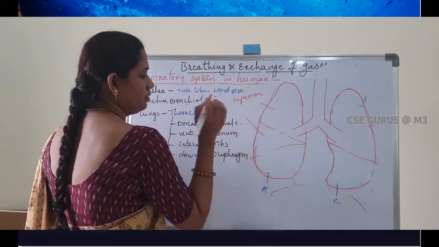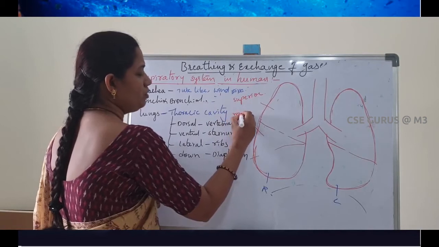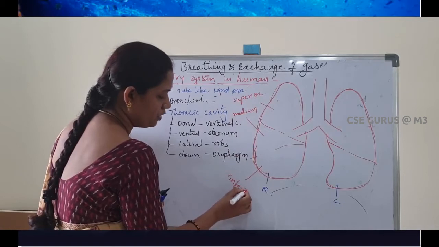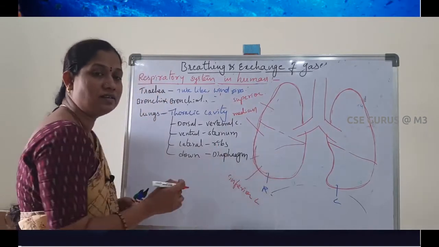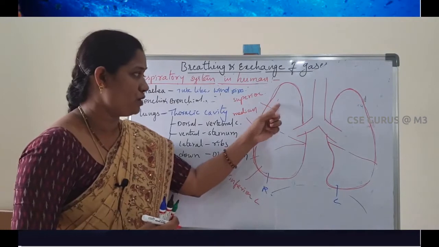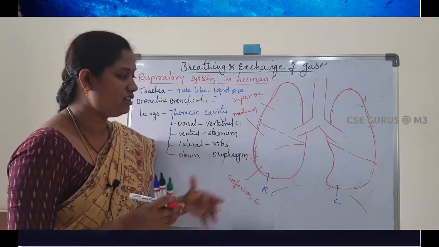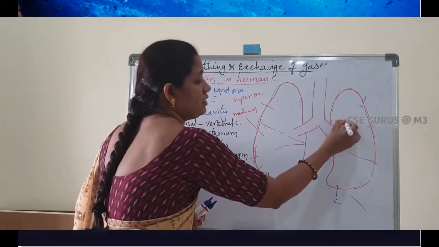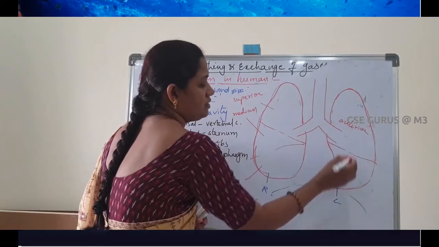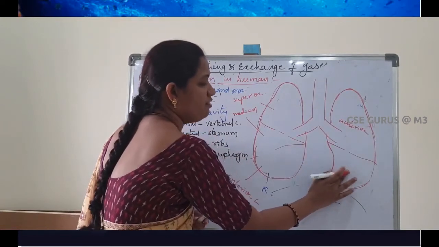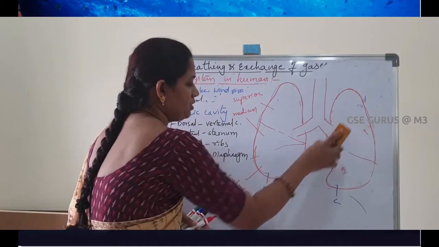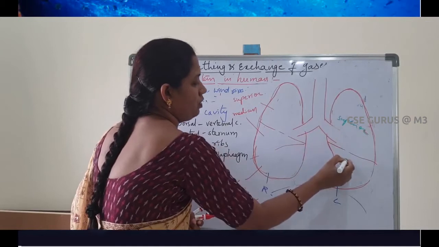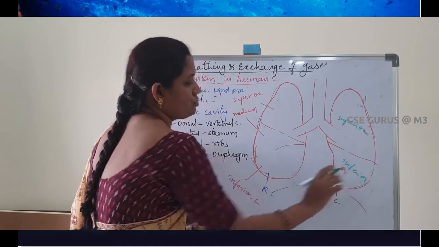The right lung has the superior lobe, median lobe, and inferior lobe. The left one divides into only 2 lobes, superior and inferior.